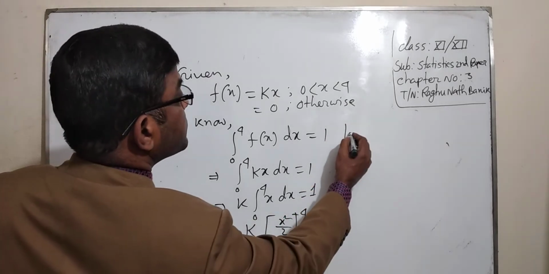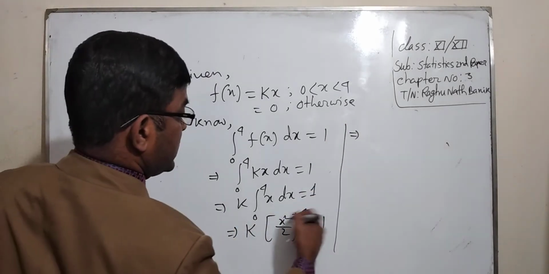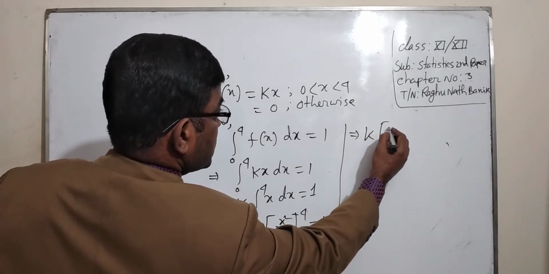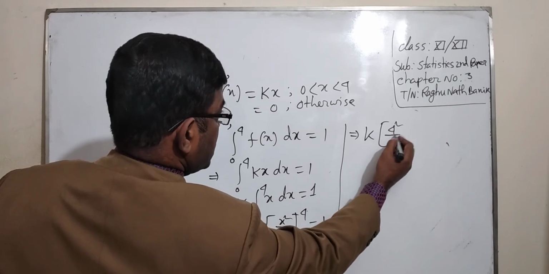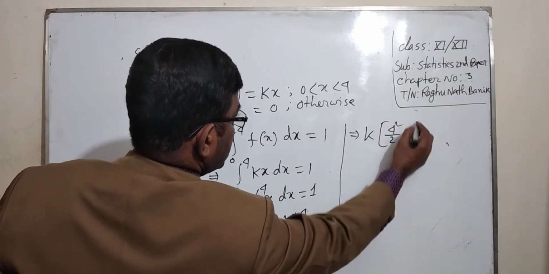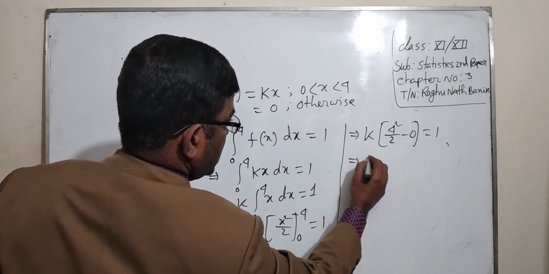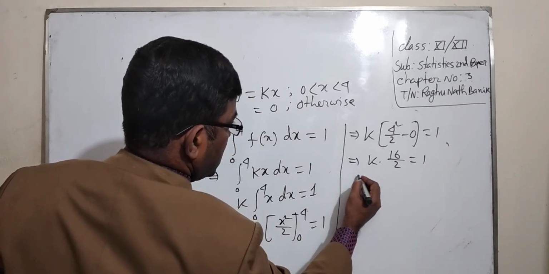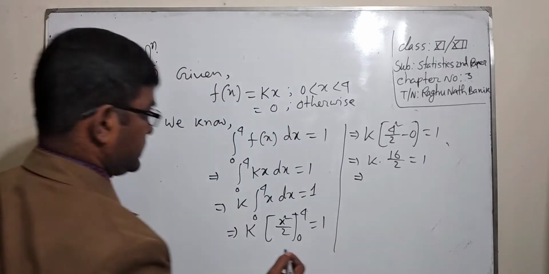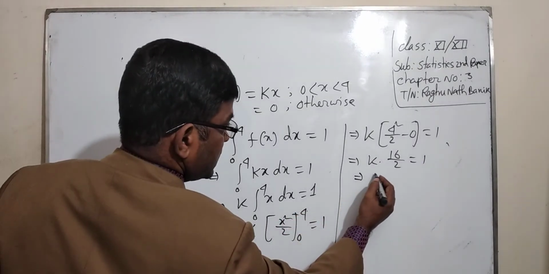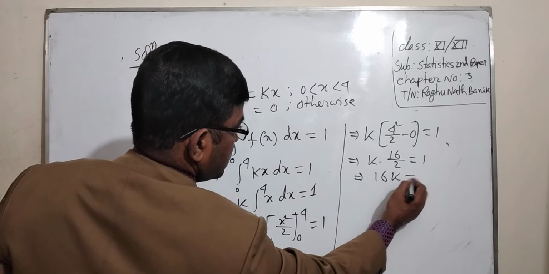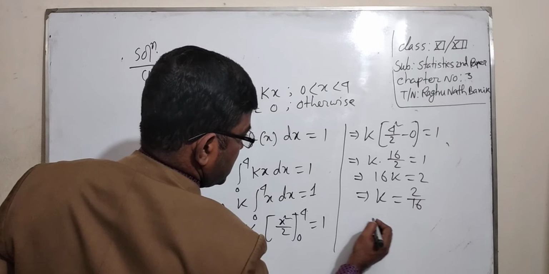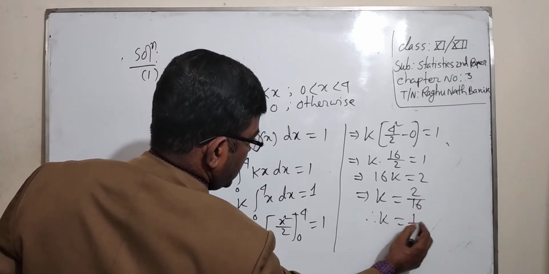Putting the upper value, k into 4 square by 2 minus 0 equals 1, or k into 16 by 2 equals 1, or 16k equals 2, or k equals 2 by 16, so k equals 1 by 8.